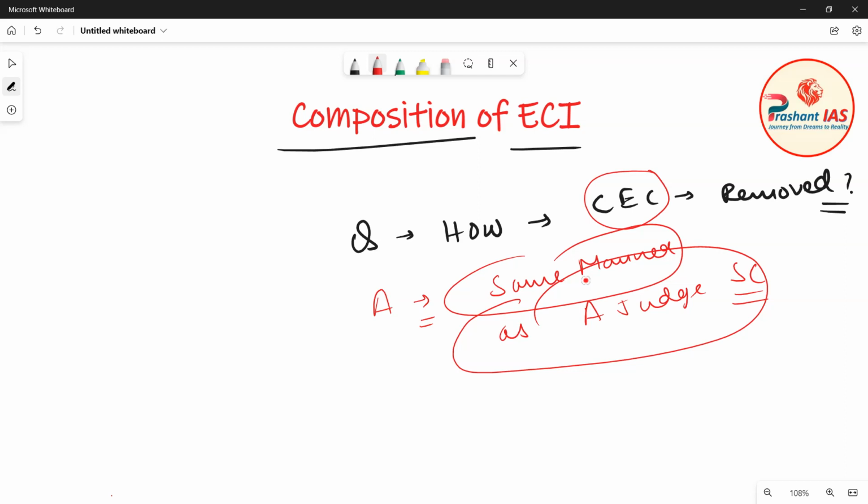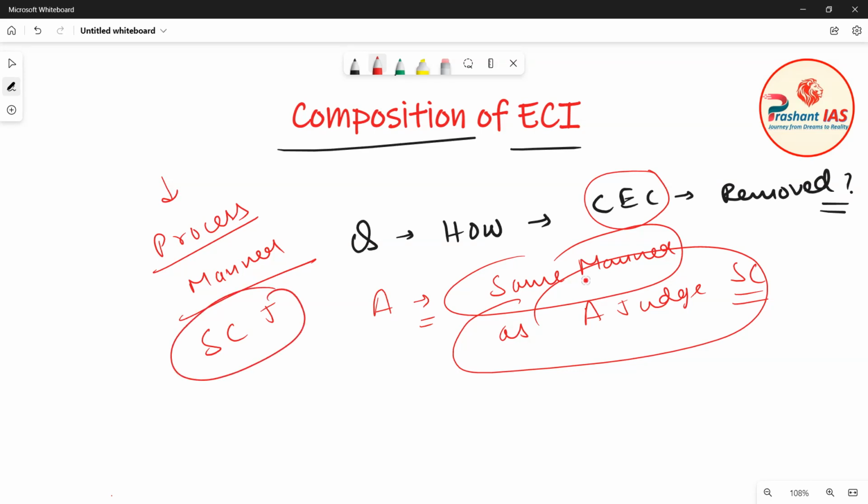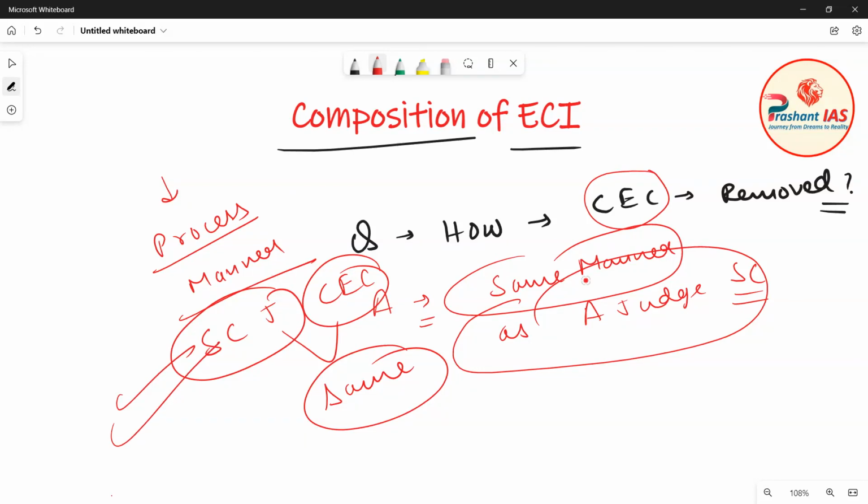So it simply means that the process and manner of removal of a Supreme Court judge and the Chief Election Commissioner is the same. Now friends, it would be a waste of time to explain again how a Supreme Court judge is removed, because in the previous classes I have already explained many times how a Supreme Court judge is removed.